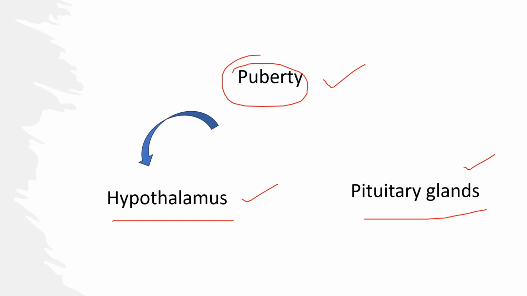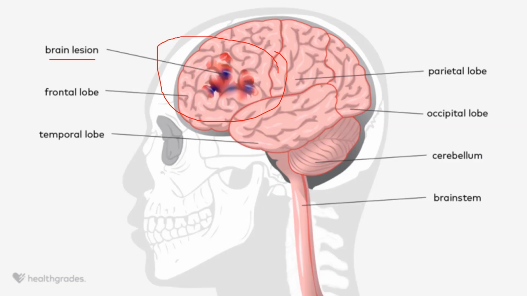So if any structural abnormalities occur in this region, there is an alteration in puberty. For example, brain lesions. Brain lesions are structural abnormalities or damage in these critical areas that can interfere with the regulatory mechanism of puberty.